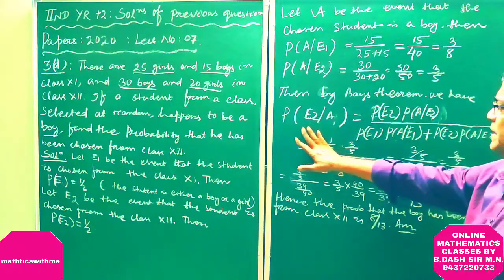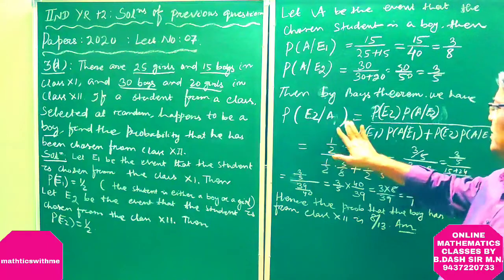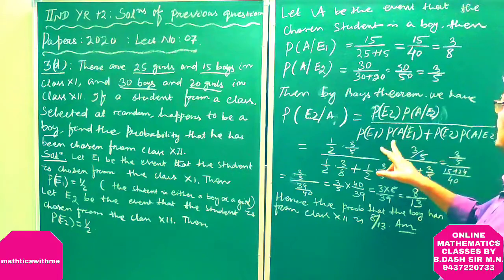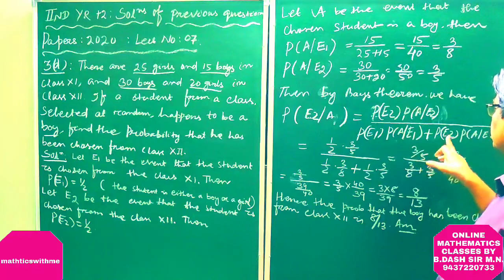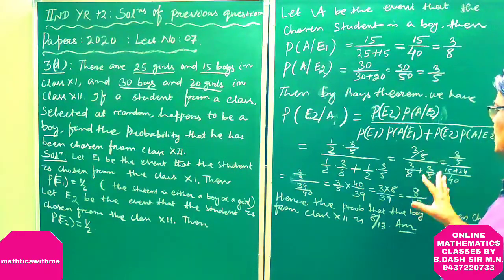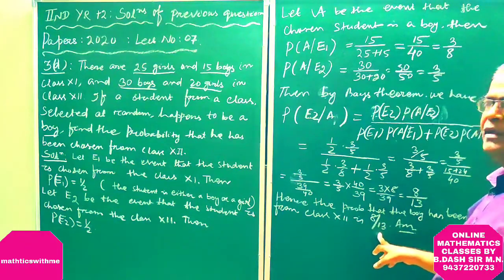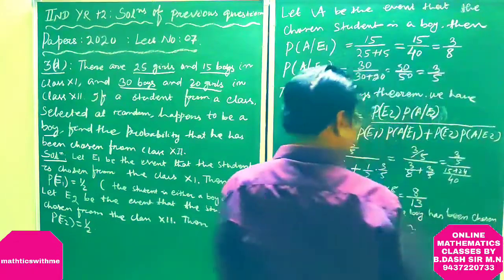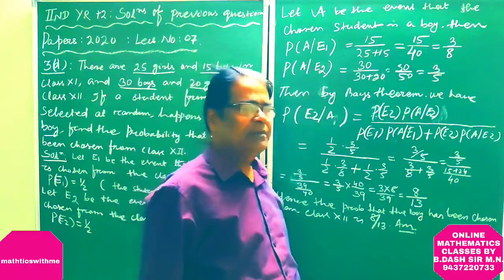Then by Bayes theorem, P of E2 given A, that means the boy chosen from class 12, is equal to P of E2 into P of A given E2 divided by P of E1 into P of A given E1 plus P of E2 into P of A given E2. Putting the values and after simplification we get the answer 8 by 13. Hence the probability that the boy has been chosen from class 12 is 8 by 13.